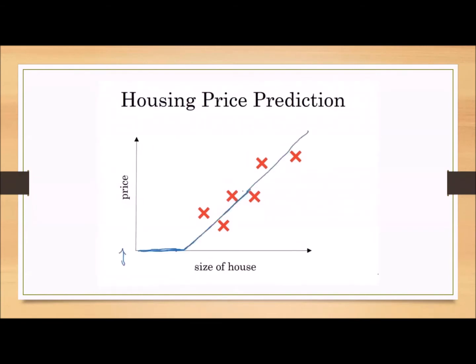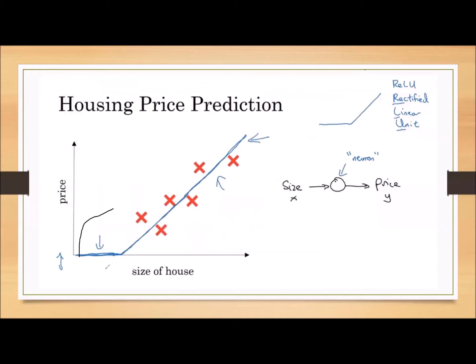But if we use the neural network, and you remember here, we can take the straight line only until it intersects with the x-axis. The moment it intersects with the x-axis, we cannot extend it because we don't have prices in the negatives. That's why after it intersects with the x-axis, I am taking the remaining values as 0. This is called a rectified linear unit.